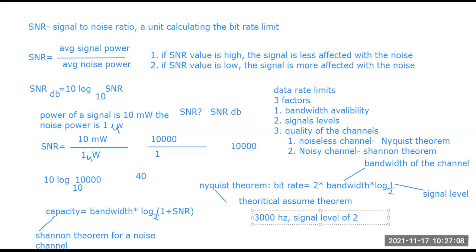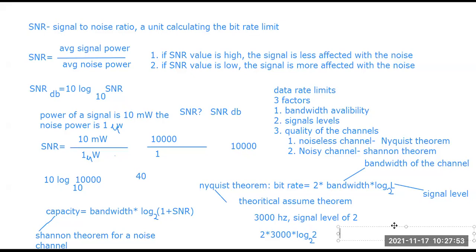So we have all the information already. What is the bandwidth present here? 3000 Hz. And what is the level of signal? 2. Just put the values in the Nyquist theorem. That is 2 into 3000 into log, what is the level? That is log 2 with the base of 2. So what can be the maximum bit rate we can have in the result? What is the maximum bit rate?